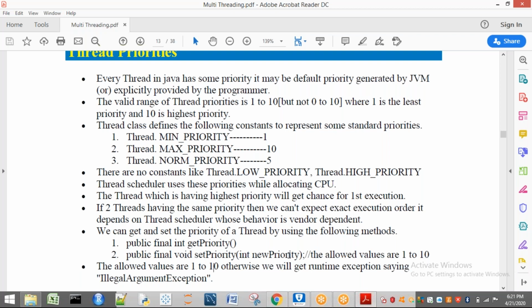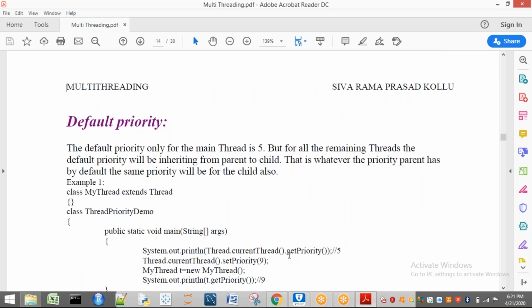Yes, if it is 1 to 10, it is fine, no problem. If it is other than 1 to 10, it may be negative values, it may be anything, we are going to get an exception. Okay, right. Till now we have seen the basics about thread priorities. Now before going to see an example, we have to discuss the default priority.